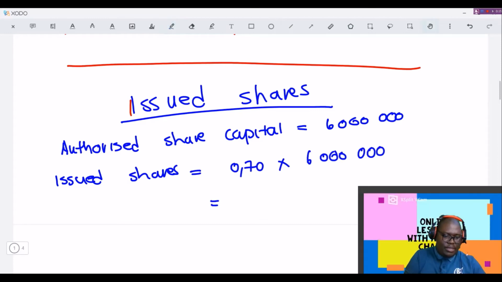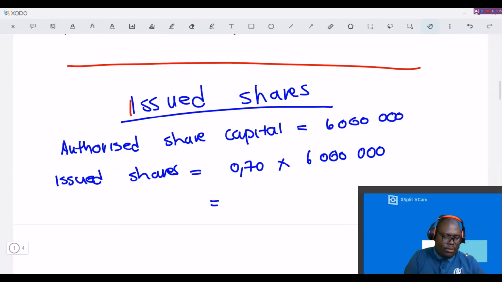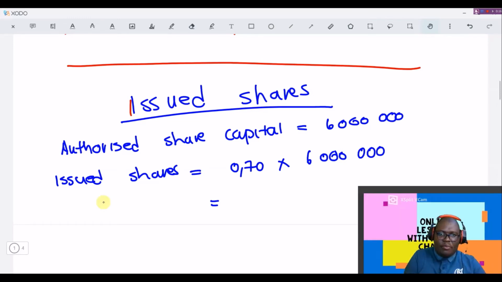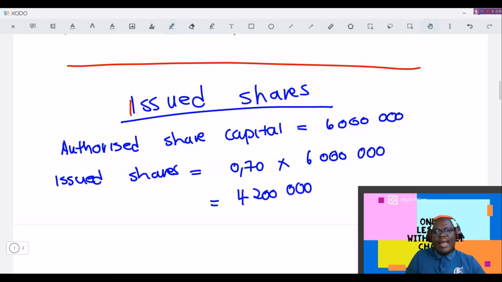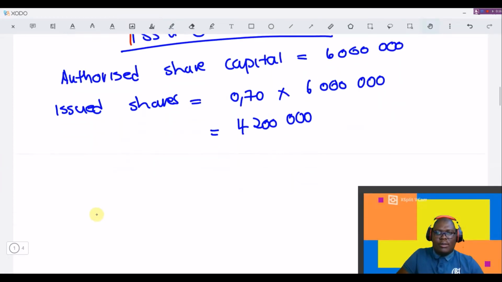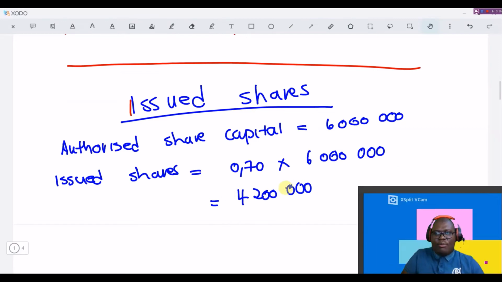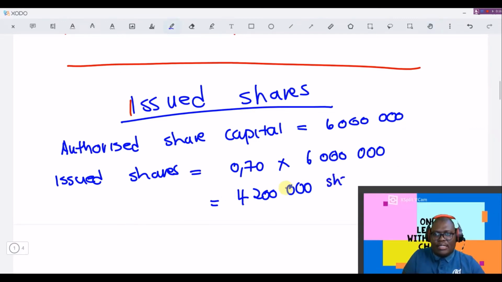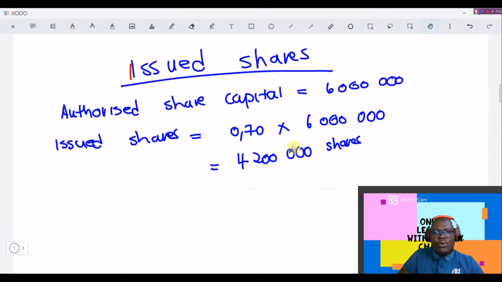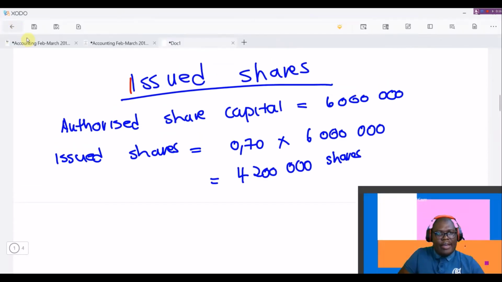So 0.70 multiplied by 6 million, I'm getting 4,200,000. So this is the number of shares that were issued to date. On 1 July, these are the number of shares that were issued. You can maybe write shares so that you can remember what you were talking about. So we know that 4,200,000 shares were issued. 70% of 6 million is 4,200,000. So we have that sorted out.